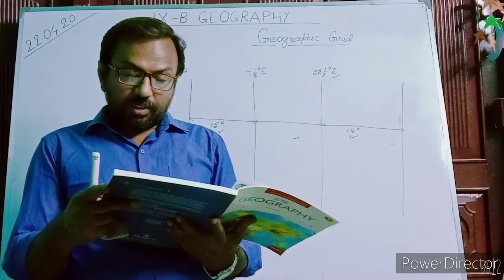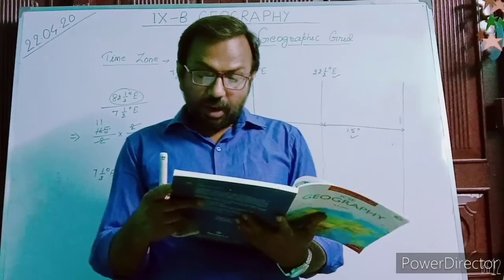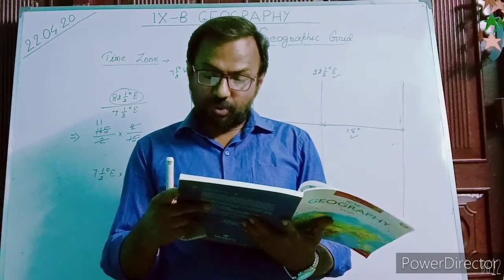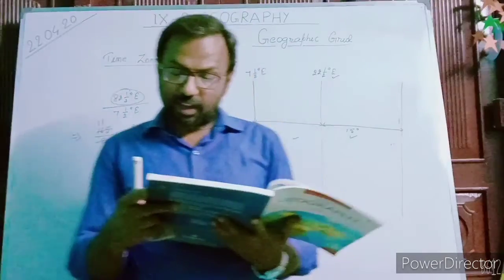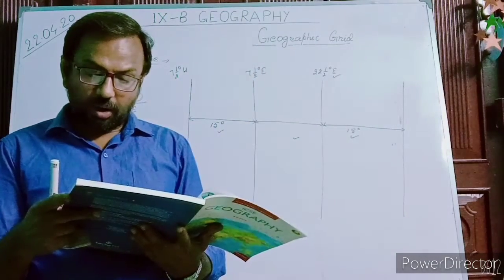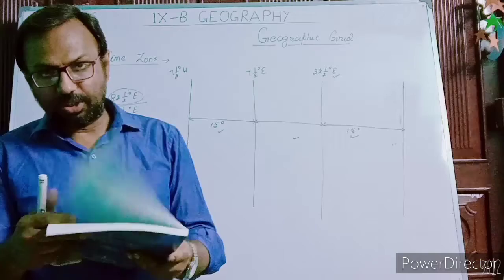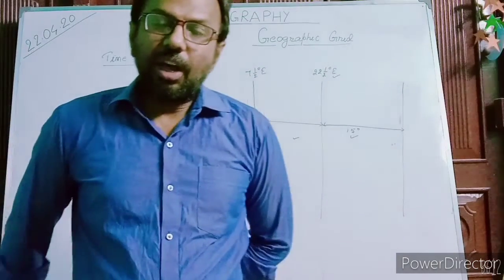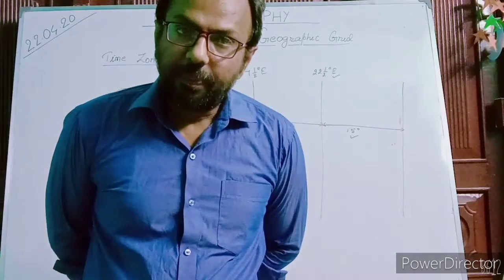The second feature is, as far as possible, the standard time of each time zone has been chosen to be an exact number of hours ahead or behind GMT. All this standard time is compared with GMT.